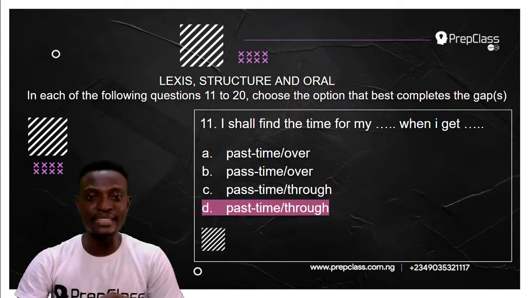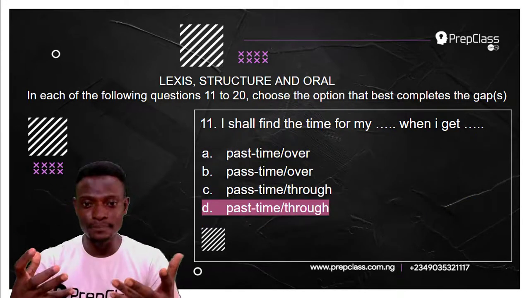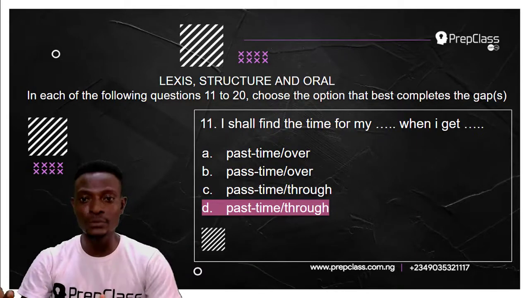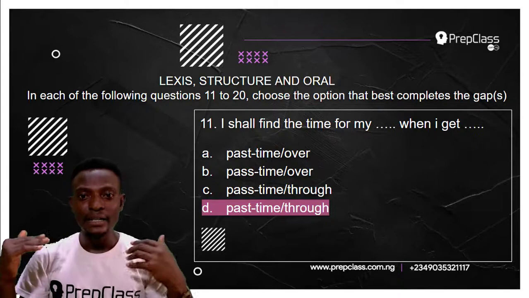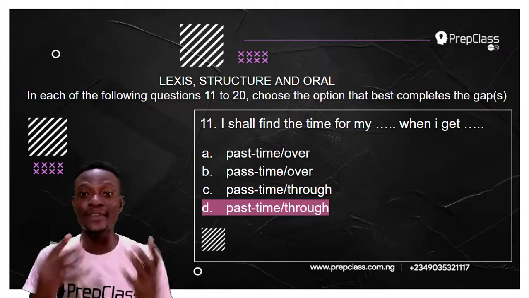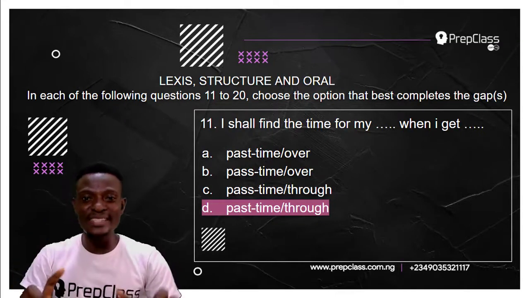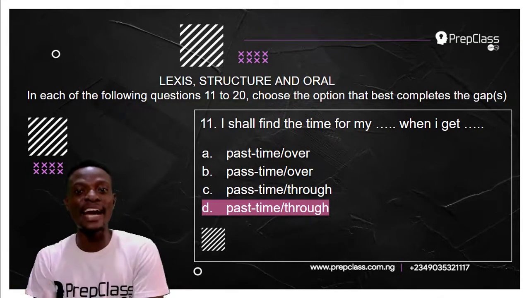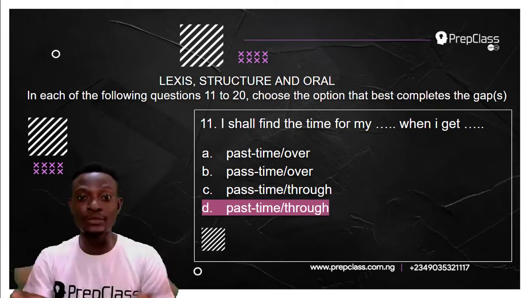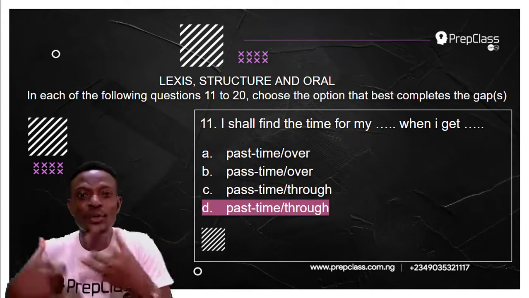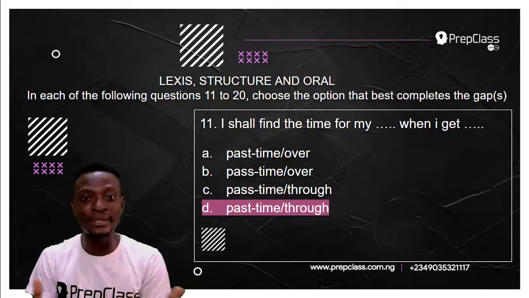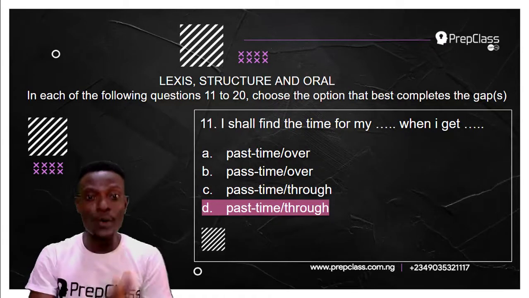Now, the answer to this question is option D. I shall find time for my pastime when I get through. Now, this sentence implies that you have an assignment, but because there is a deadline to that assignment, you can't actually relax. You don't have time for relaxation. So you are implying that when you are through with the assignment, you will have the time to relax when you are through. That is what it basically means.